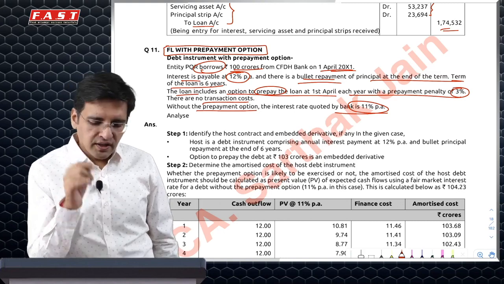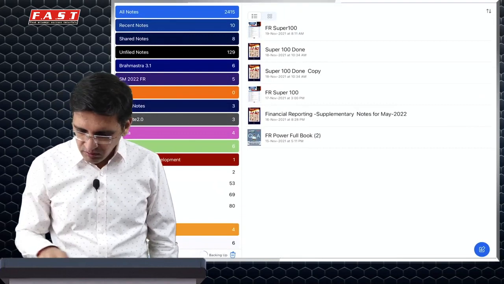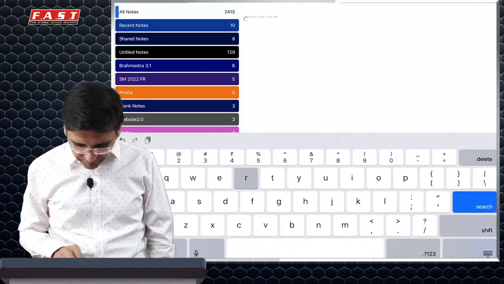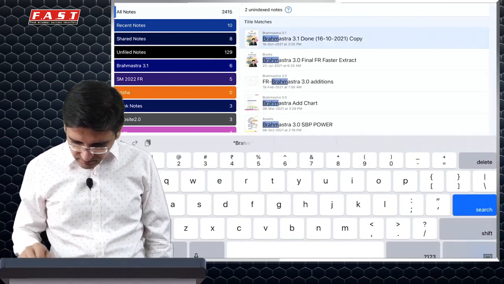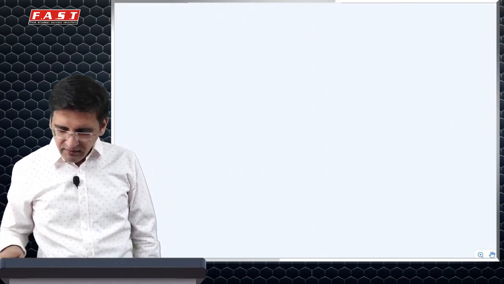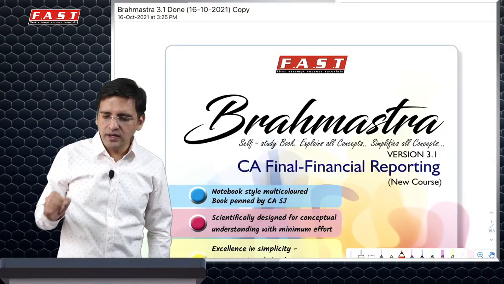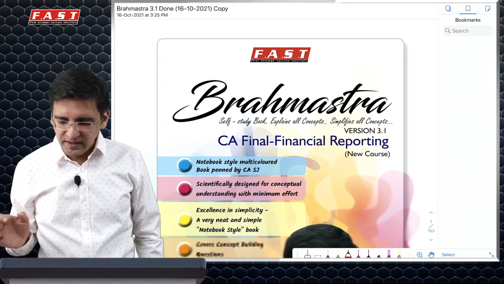If you would have seen the embedded derivative concepts, I actually don't want to refer to the concepts and the notes for the moment, but just to relate you well with it. The embedded derivative concept requires you to apply split accounting, which specifically says